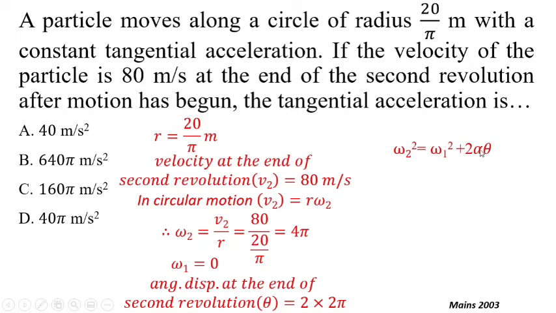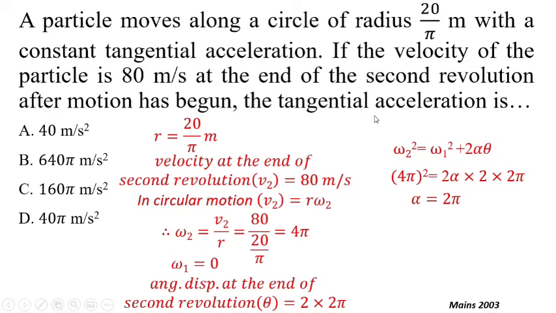So to find out tangential acceleration we will put all these values in this equation. Here omega 2 is 4 pi, so 4 pi square, omega 1 is 0. So this term becomes 0, is equal to 2 alpha into 2 pi. So if you calculate this, you will get alpha equal to 2 pi. So this is the angular acceleration that we have calculated.